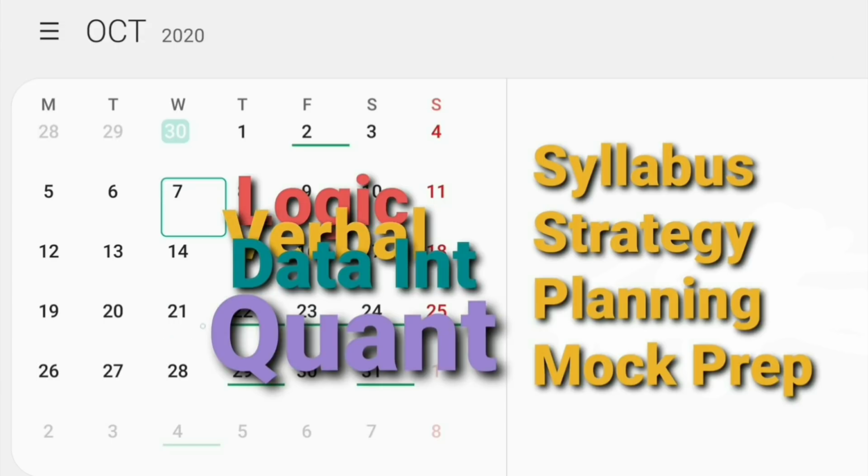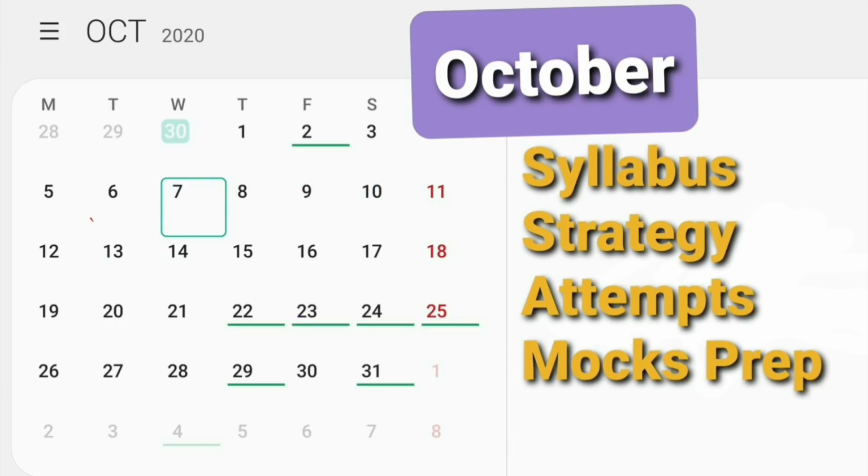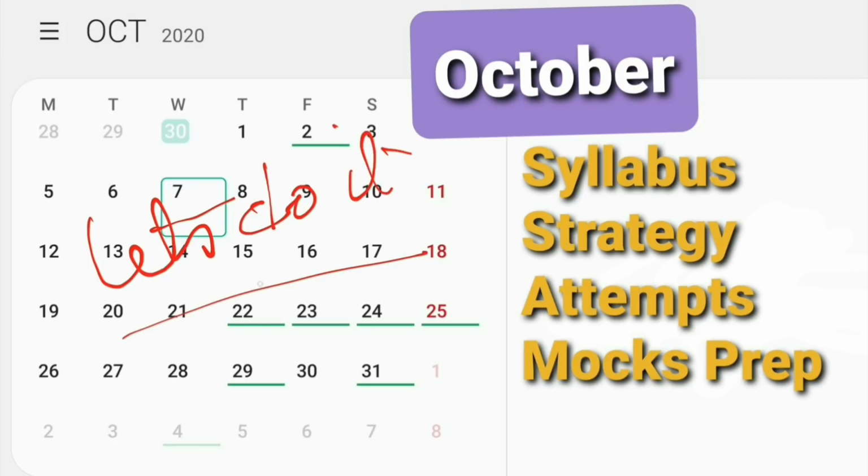How to improve my score, how to focus on that, what to do, what not to do. These 4 workshops will cover everything you need to know, which will be enough for your preparation. So this October, let's start with that. Let's do it. Let's get the IM call. I have to clear the cut-off, brother, I just want to see the cut-off.